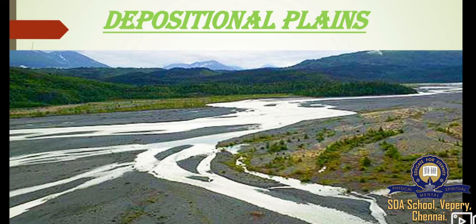The alluvial plains and loess plains are different types of depositional plains. The alluvial plains are formed due to deposition of sediment by rivers, while the loess plains are formed due to deposition of sediment by wind. That's all about the structural plains, erosional plains and depositional plains.